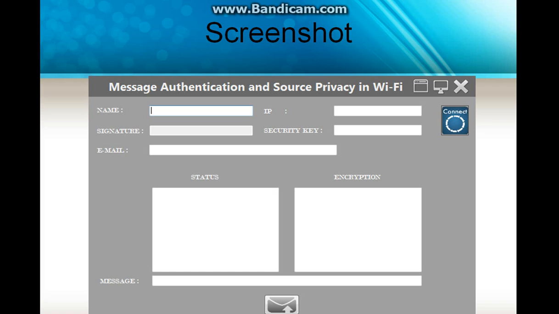and here we are going for the actual encrypted message. Here we are going to type hello or something, any message here. This message should be encrypted, and the encrypted text should be displayed in the encryption box. At last we are going to connect the network and we are going to send the messages.